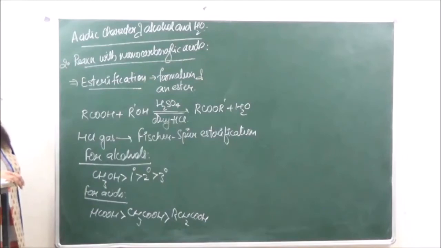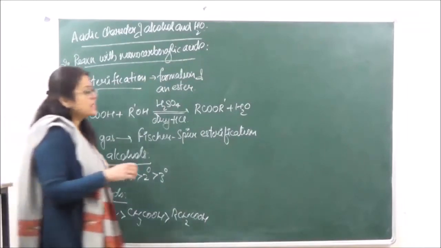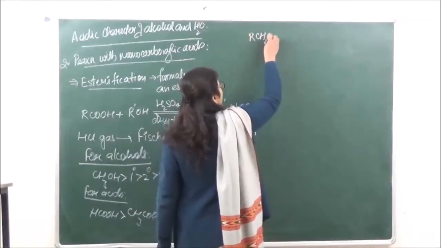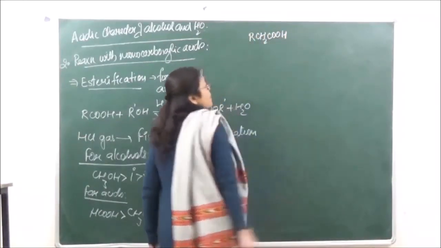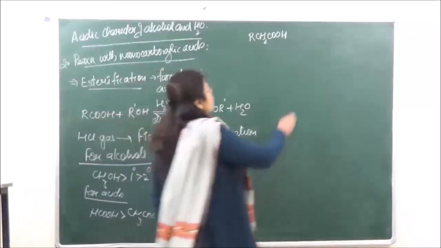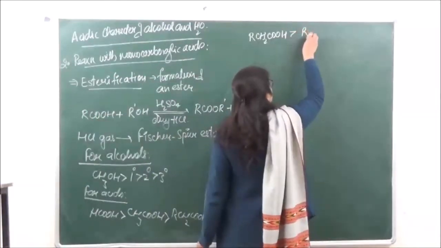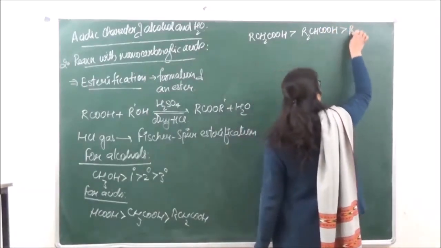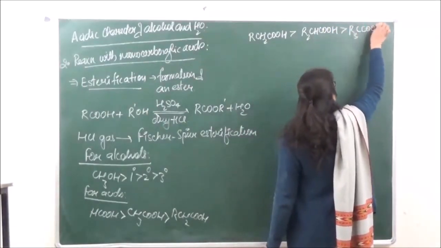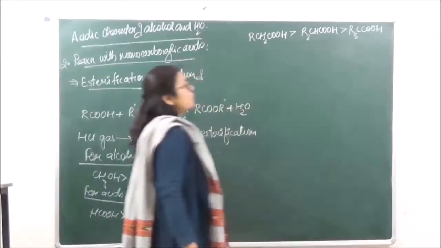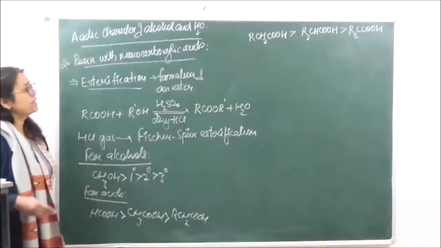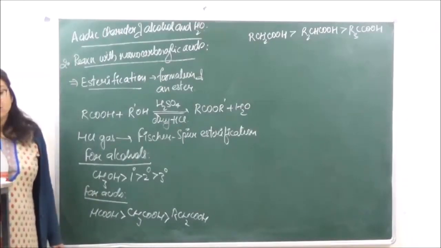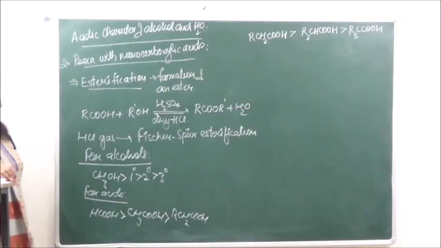And in case of 1 degree, 2 degree and 3 degree acids, the 1 degree acid, which has one alkyl group attached to the alpha carbon atom, is going to be most reactive. And if 3 alkyl groups are attached to the alpha carbon atom, that is going to be the least reactive.